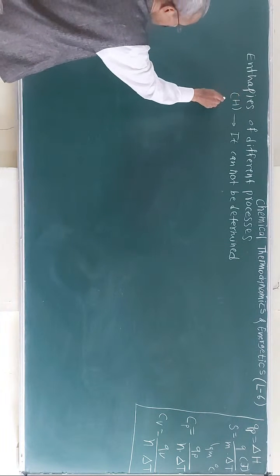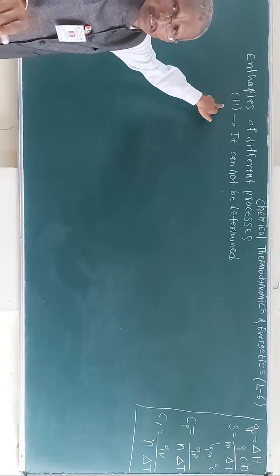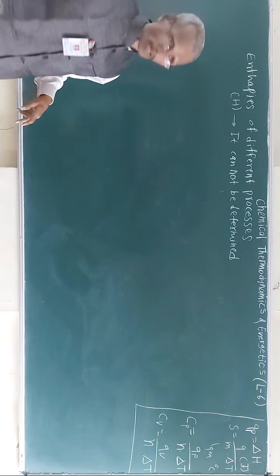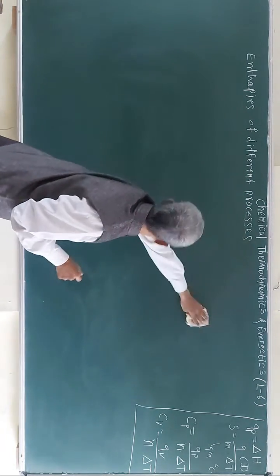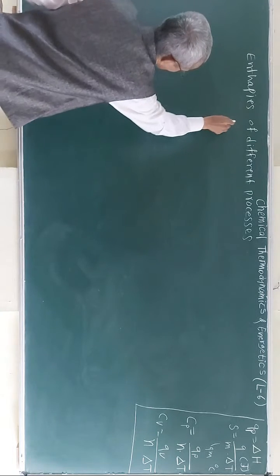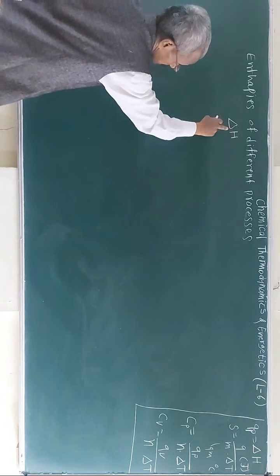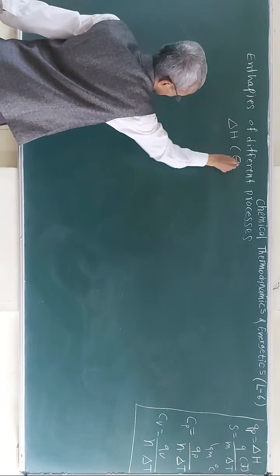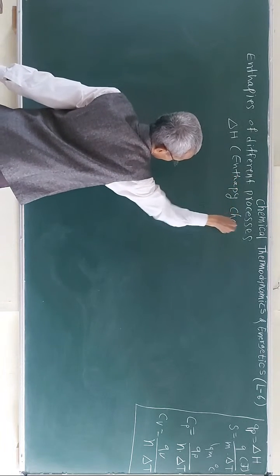So here, instead of the absolute value, which actually cannot be determined, the enthalpy change is always determined. So we can write here the enthalpy of the different processes, that means it is nothing but the delta H, that is the enthalpy change.